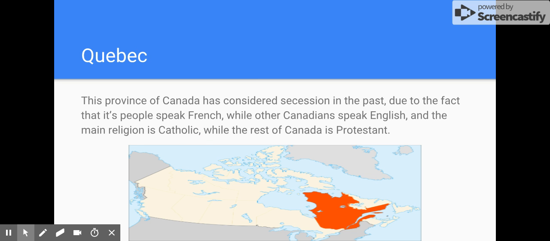Number two, Quebec. Quebec, because the Canadian government is allowing people there to speak French, but secession has been considered in the past. Quebec would be a good example of devolution, because the Canadian government is allowing the people to speak French and choose their religion, which is Catholic, while the rest of Canada is Protestant. So Canada or Quebec would be a good example of devolution. Let's move on to the next one.